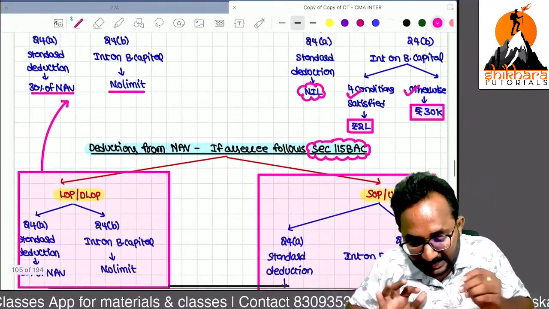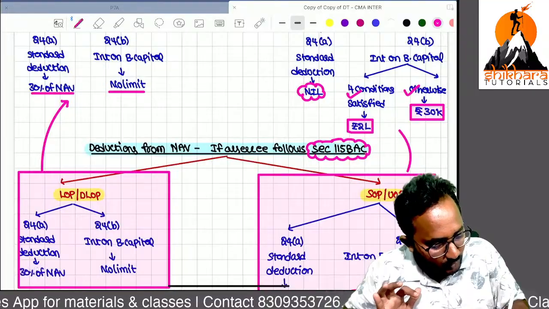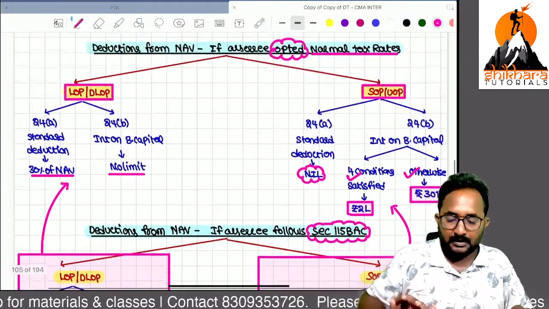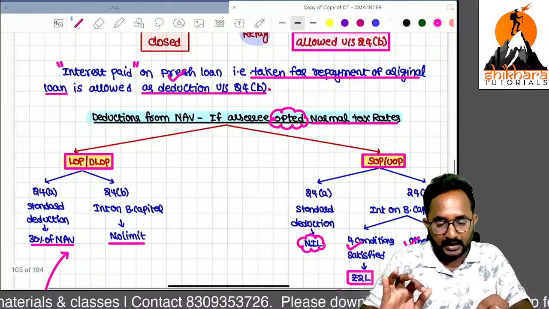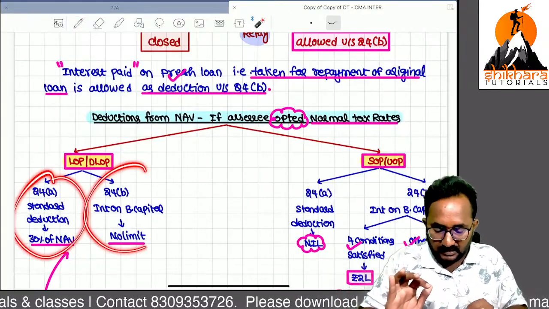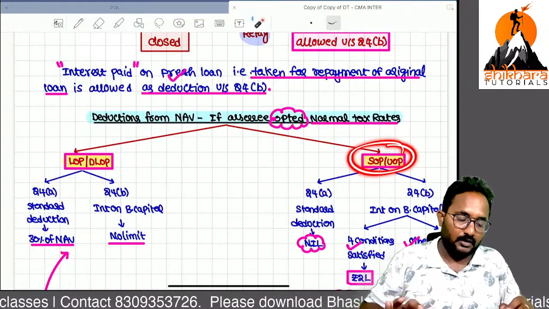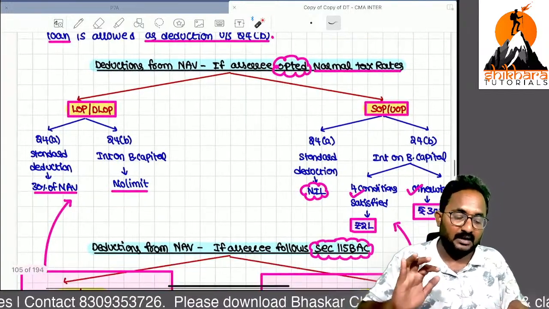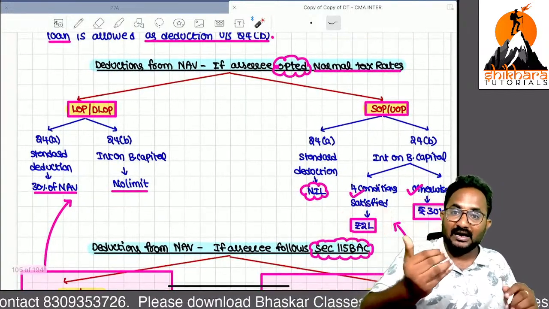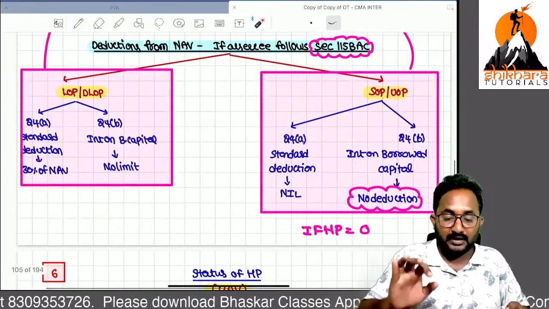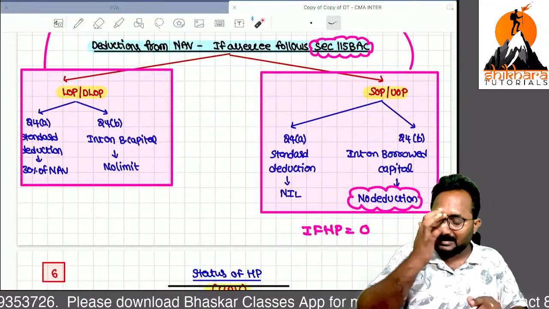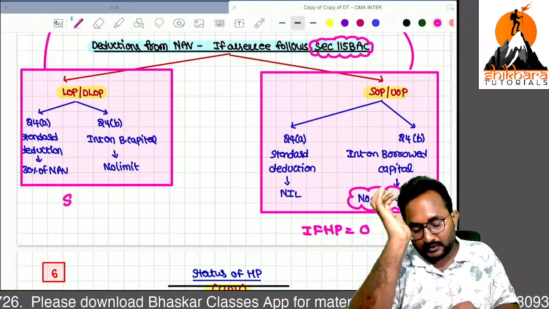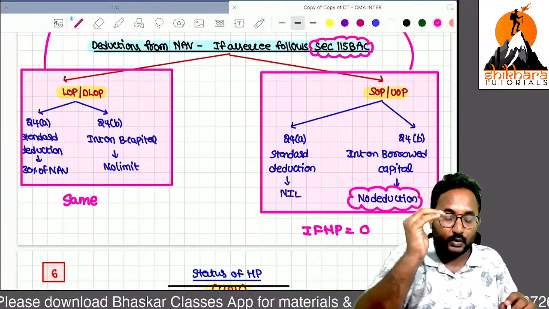Differences you should learn. If you are following the old regime, yes, you will get interest on borrowed capital and standard deduction. In case of self-occupied, standard deduction you can't get, but interest on borrowed capital you will get, 2 lakh or 30,000. But if you are following 115BAC, yes, you will get the same answer for income from house property from let out or deemed let out.